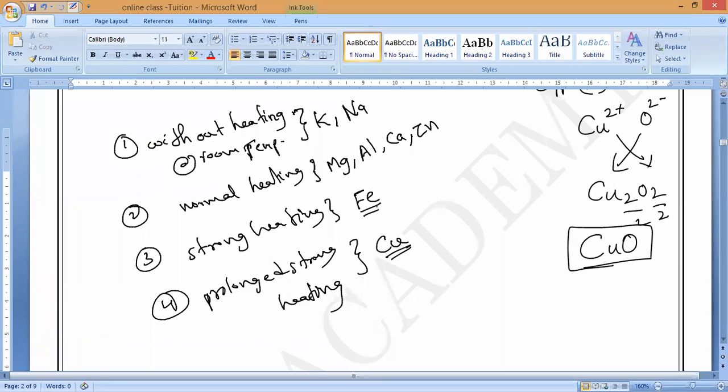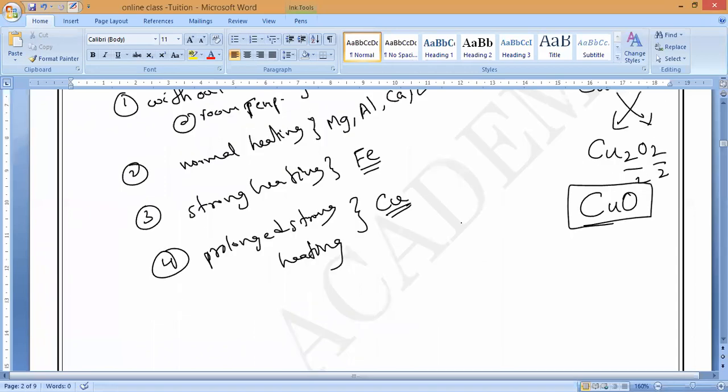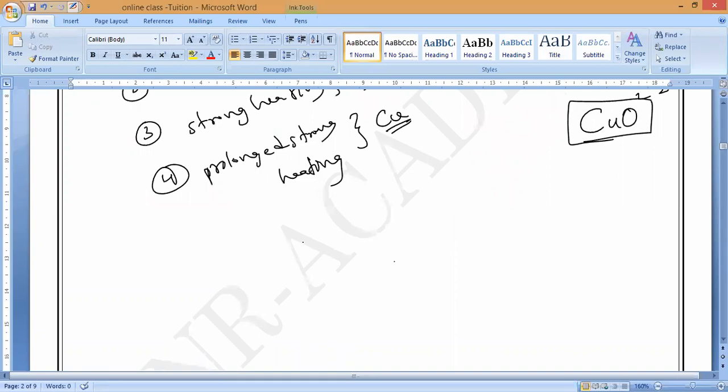They will ask you in the exam, MCQ: choose the metal which will form metal oxide by strong heating. They will give you 4 options. By that time, if you don't know, you cannot choose. That is what you have to remember. So this is all about the reaction of metals with oxygen.